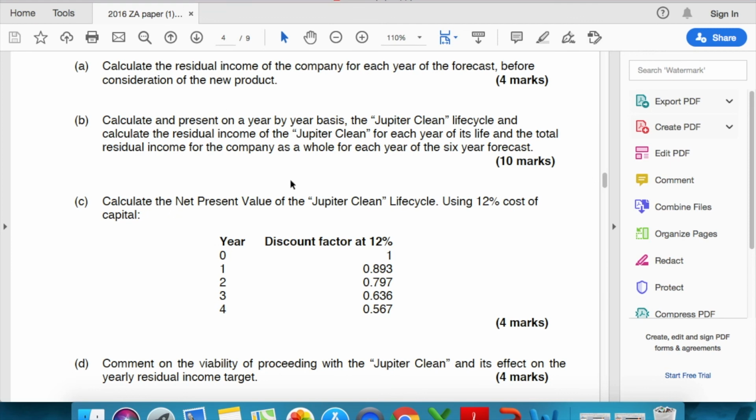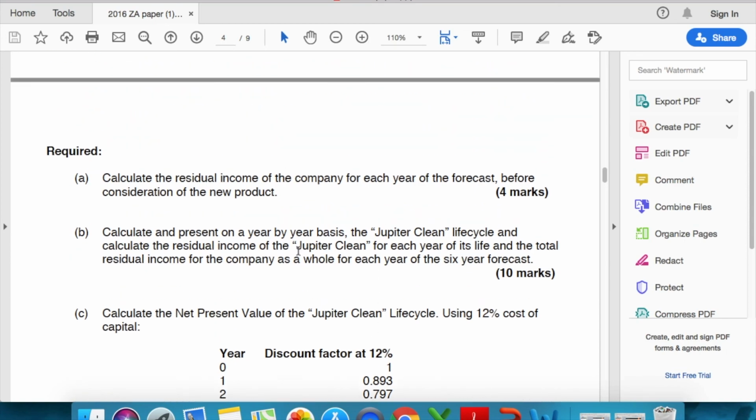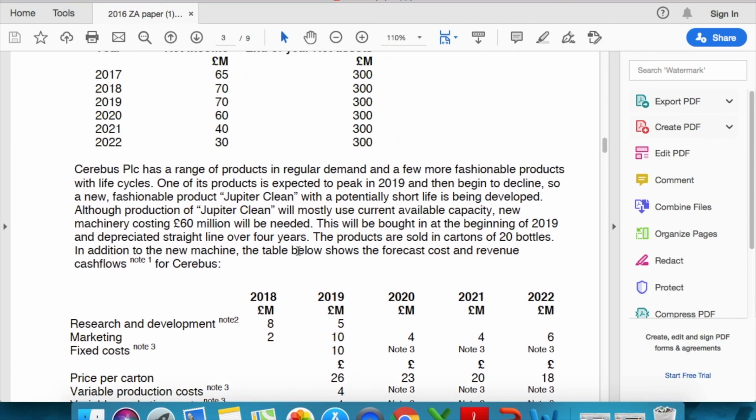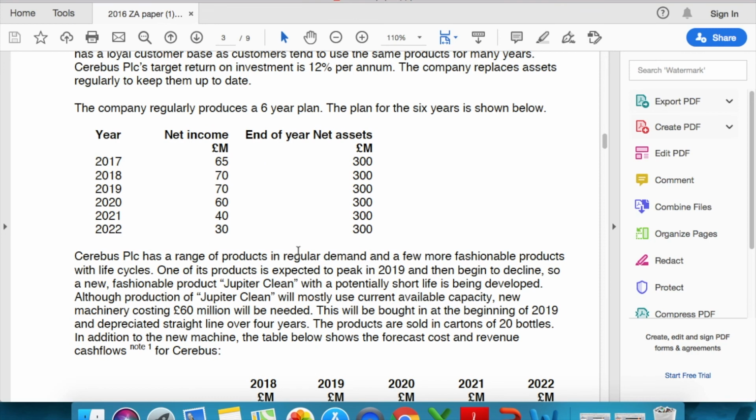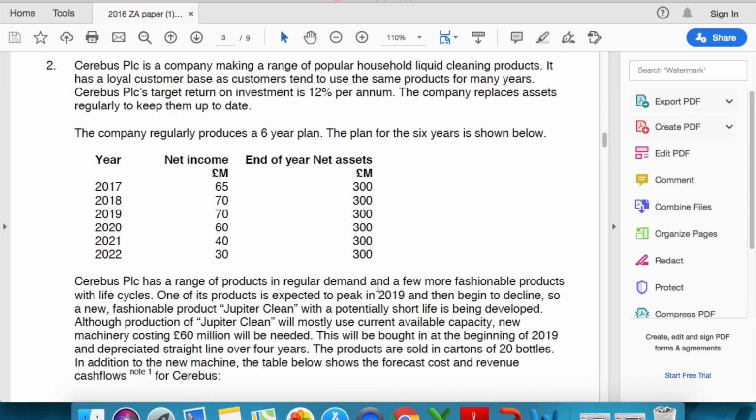They've merged divisional performance ratios, key financial ratios, with NPV. Calculate the NPV of the Jupiter Clean life cycle using a 12% cost of capital over the 4 years; they've given you the discount factor as well. Trust me, the examiner can play around with questions as it's done here. So I want you to do this as an assignment and then we can discuss this in our next lecture.